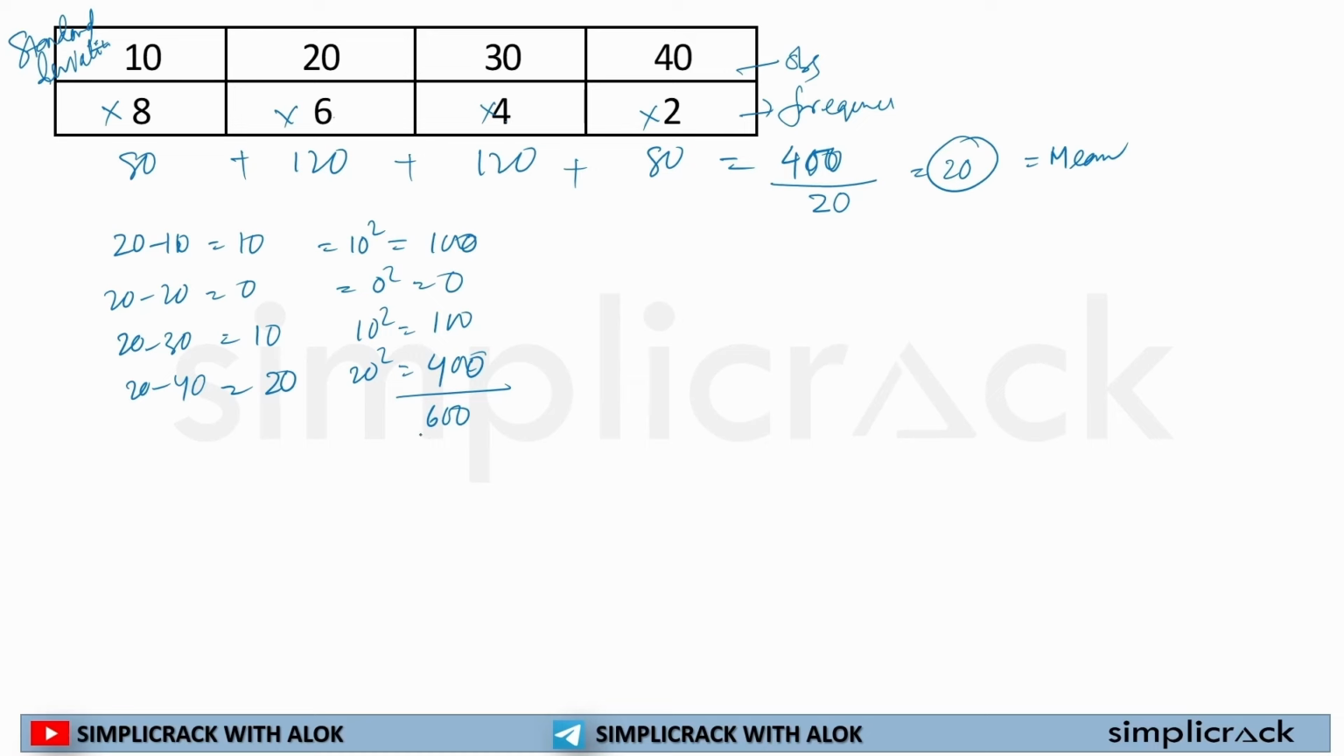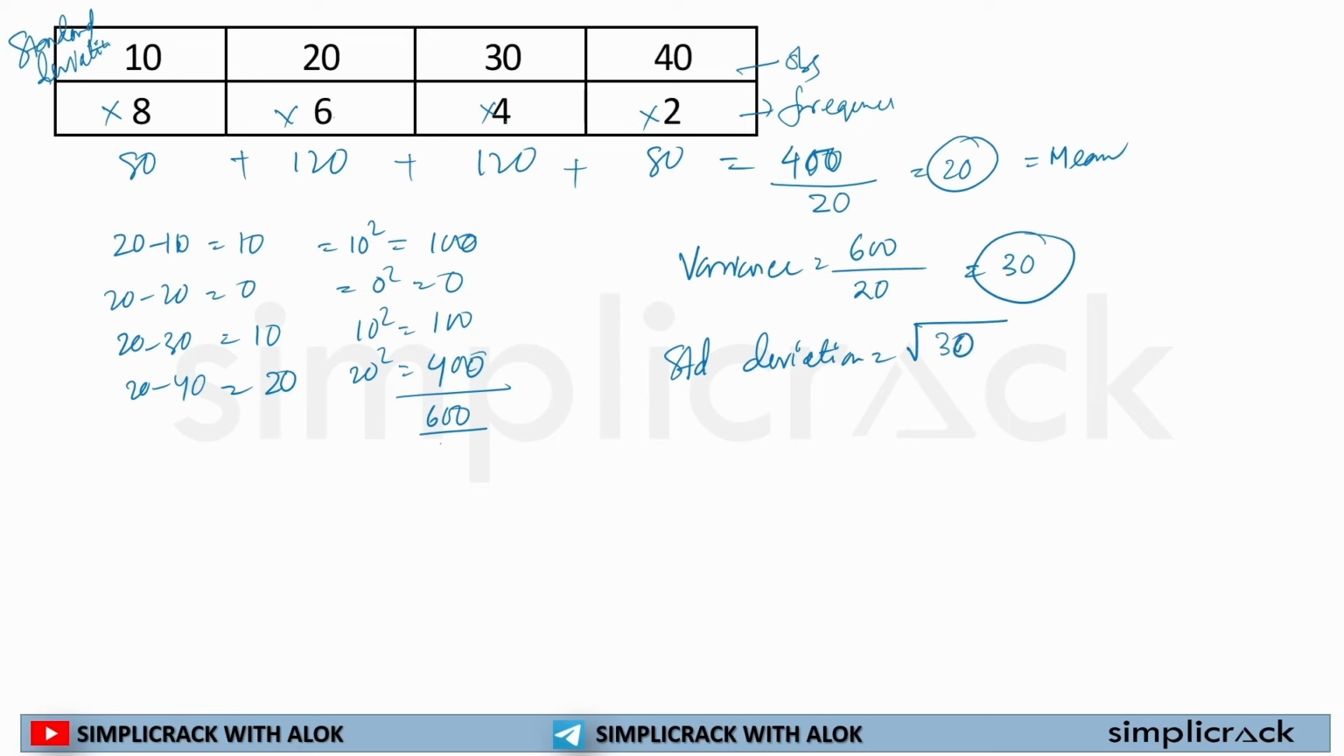Now 600 will be divided by what? Variance is equal to the sum of all the squared differences divided by the number of observations, which is 30. So 30 is the variance, but we have to calculate the standard deviation. So the square root of 30 will be there. So this is the standard deviation of the given grouped data.